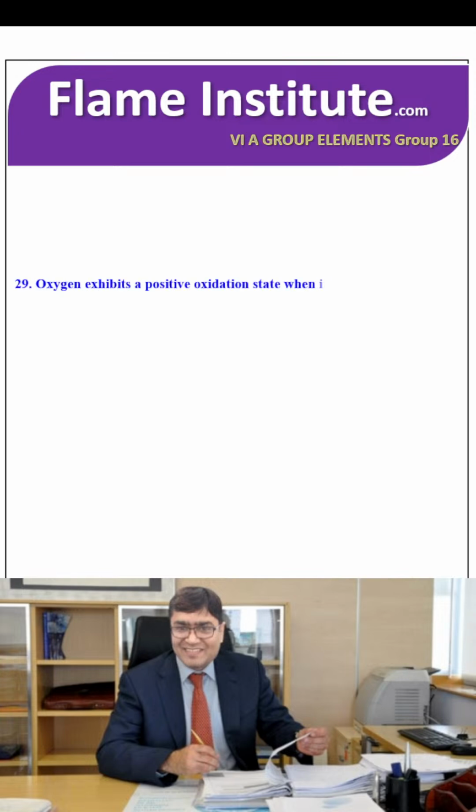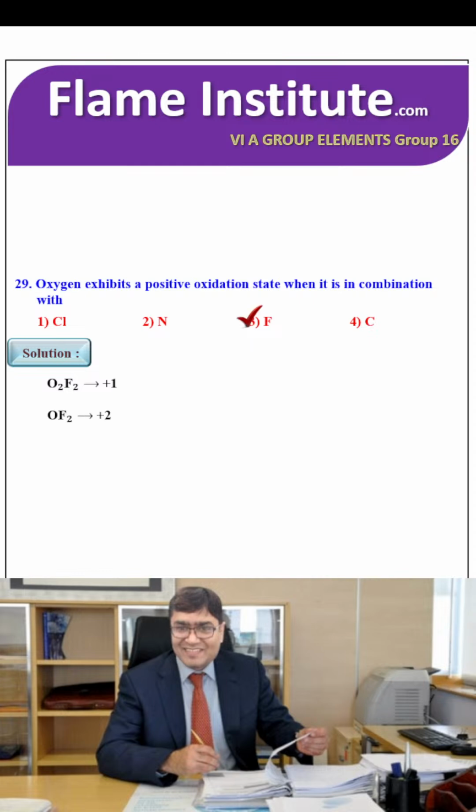Oxygen exhibits a positive oxidation state when it is in combination with Cl, N, F or C. The right option is F: O2F2 gives +1 and OF2 gives +2.